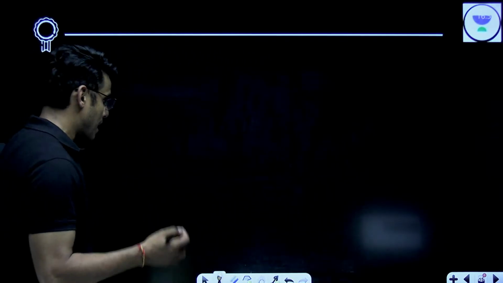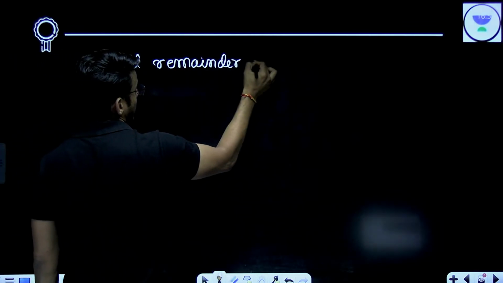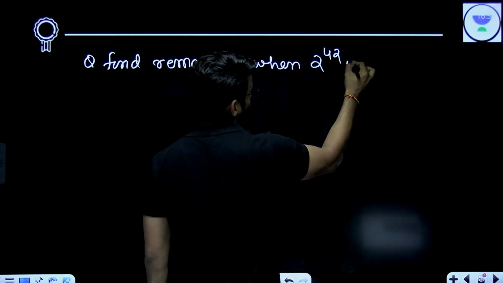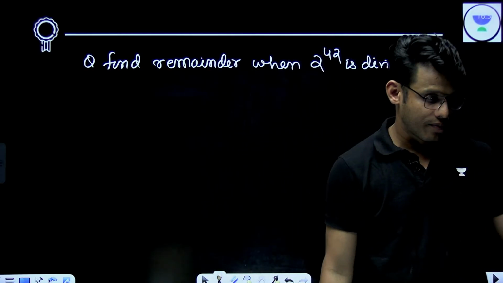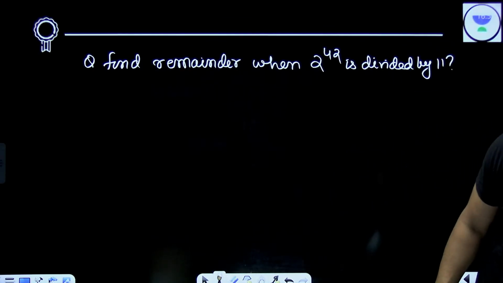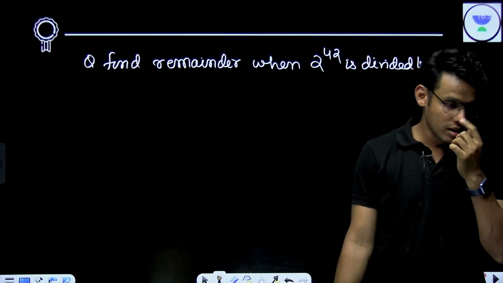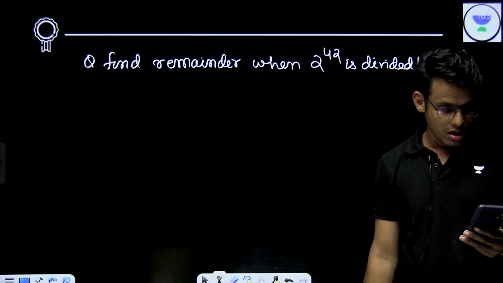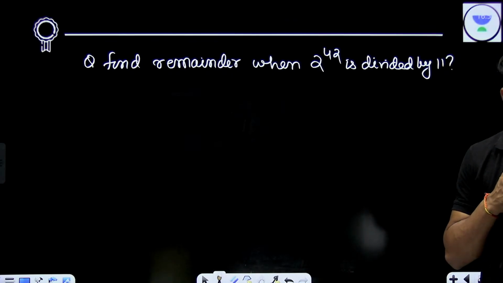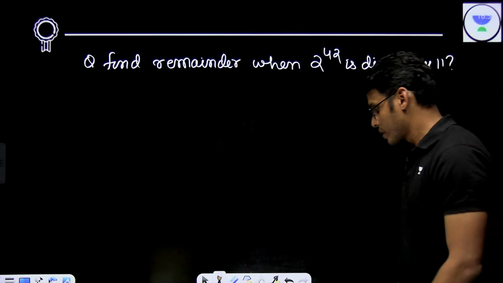My example is very simple. Find the remainder when 2 to the power 42 is divided by 11. 2 to the power 42 is divided by 11. Hamad is saying 9. Now, how do I proceed?